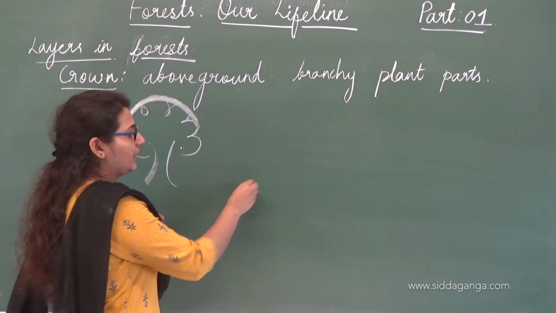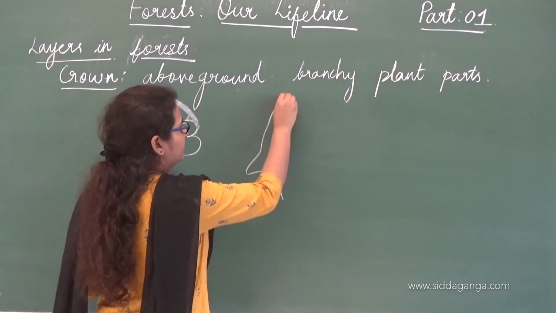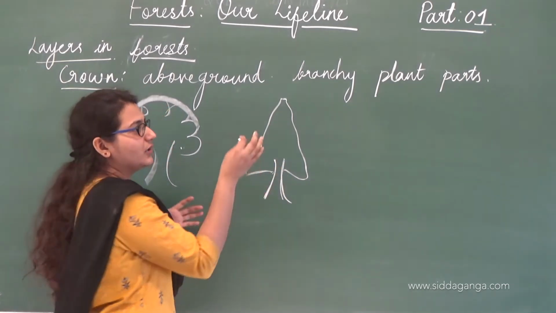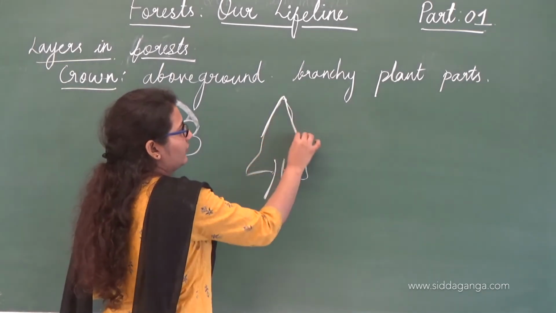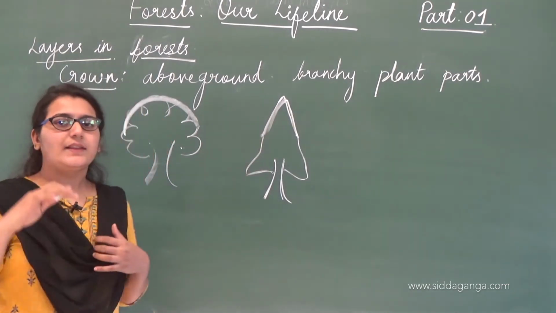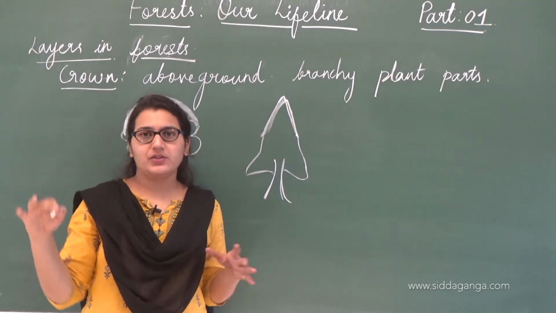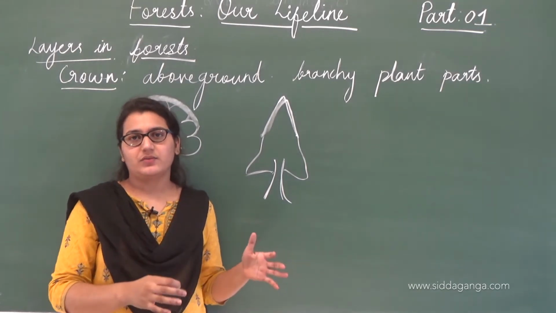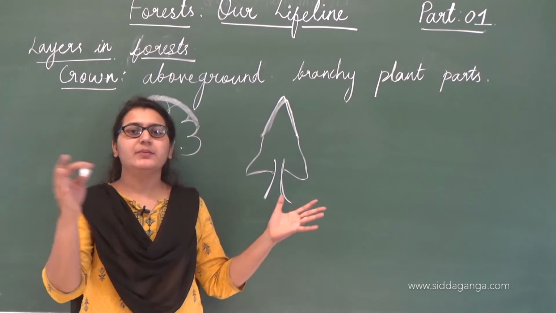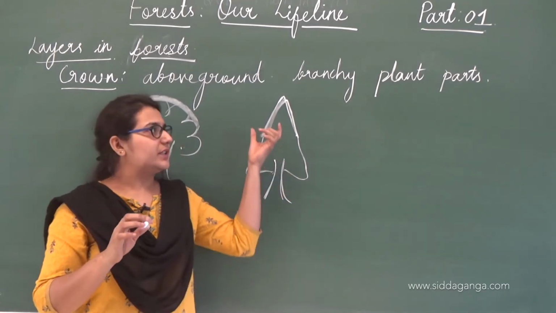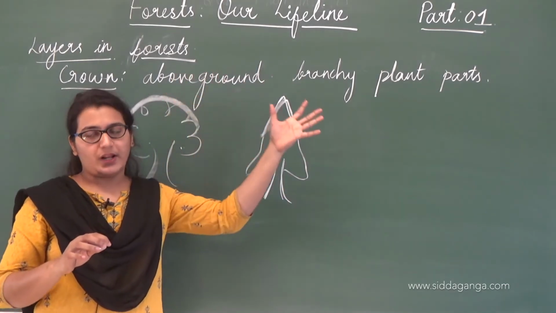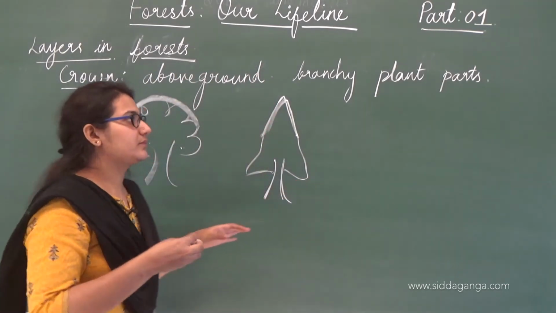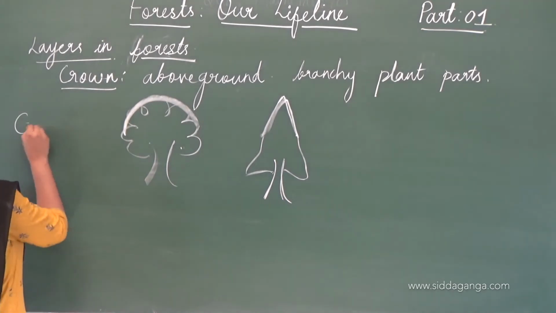For example, if we take a pine tree here, this is how it looks. This is the crown region. The above part, the top layer or the top region of a tree, is called the crown. And these crowns of different trees, different plants, together form the canopy.